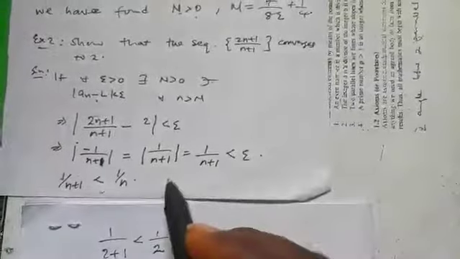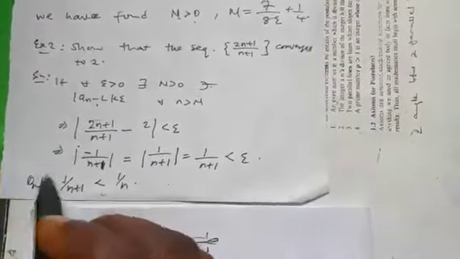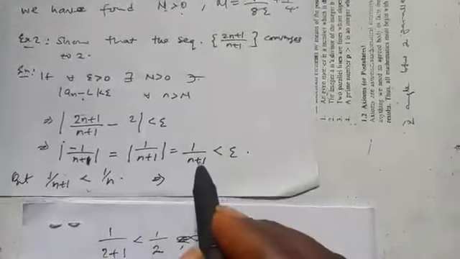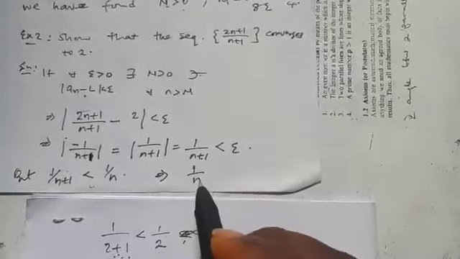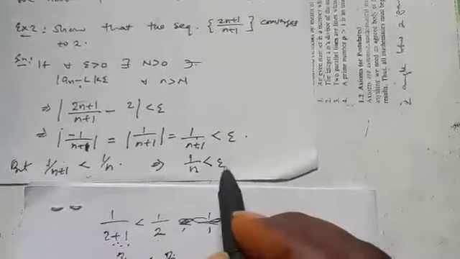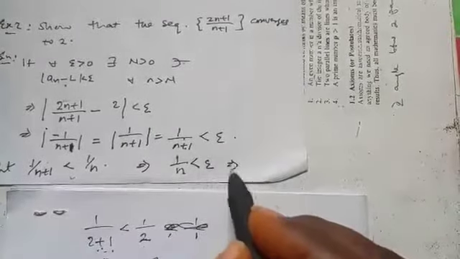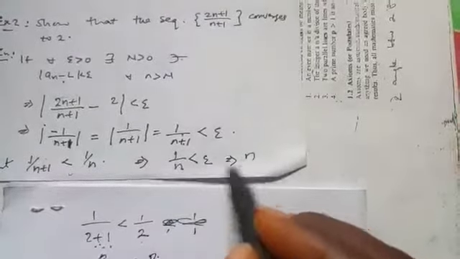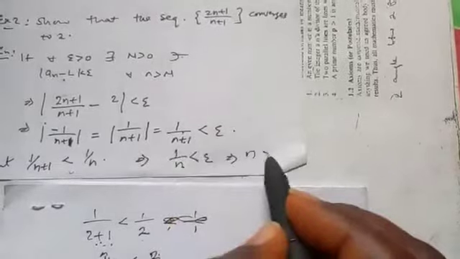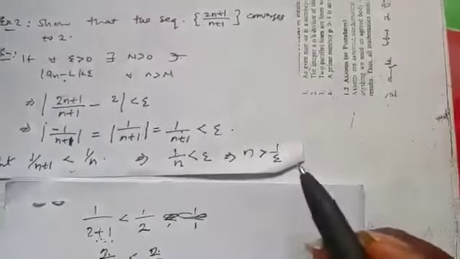So this simply means that I can write it as 1 over n, because this is less than epsilon. Now, if I bring this epsilon up, this will be greater than 1 over epsilon.